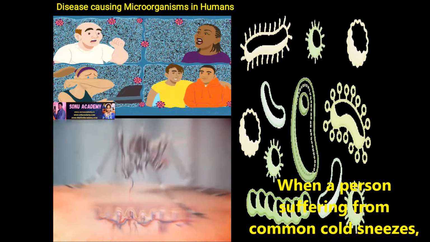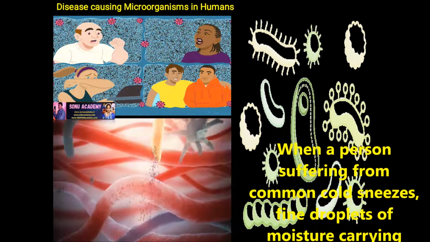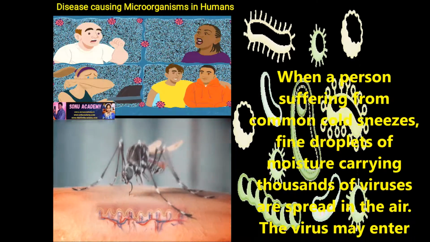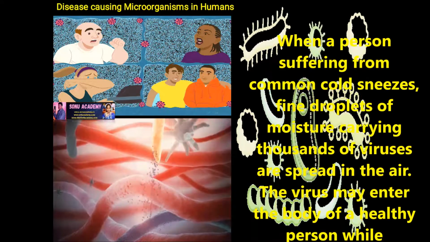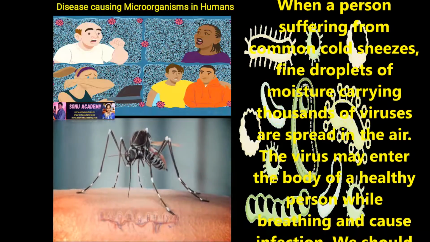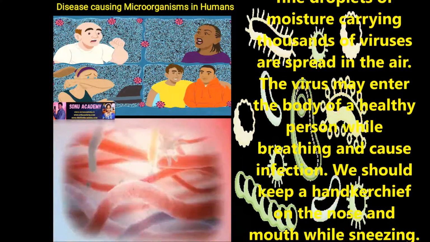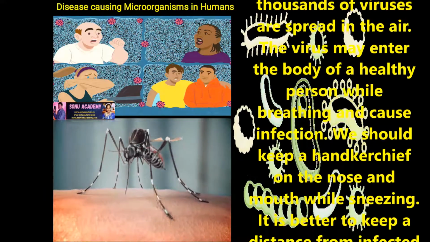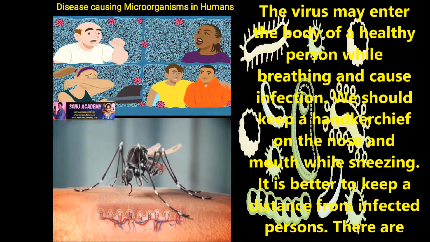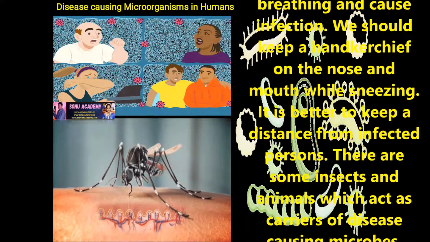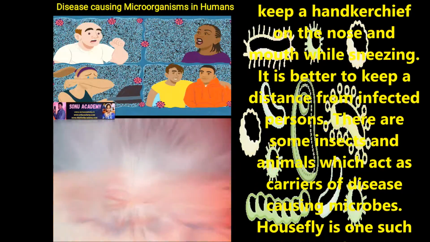Children, now let us discuss how we prevent the spread of communicable diseases. Children, when a person suffering from common cold sneezes, fine droplets of moisture carrying thousands of viruses spread in the air. The virus may enter the body of a healthy person while breathing and cause an infection. We should keep a handkerchief on the nose and mouth while sneezing. It is better to keep a distance from an infected person.